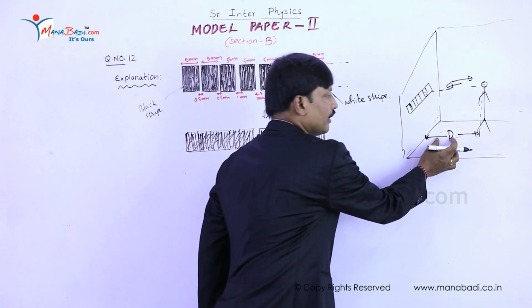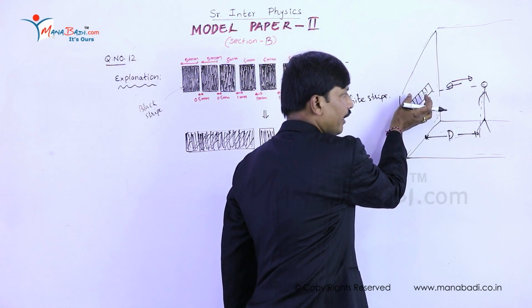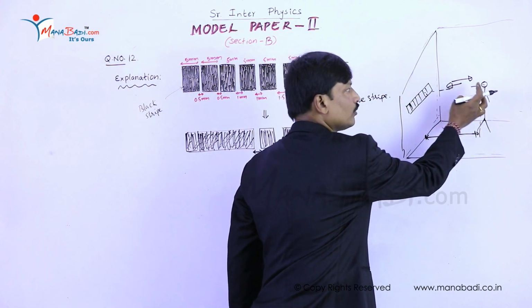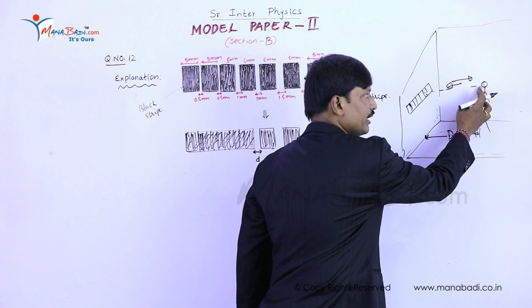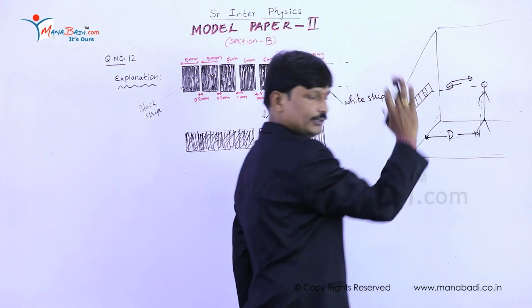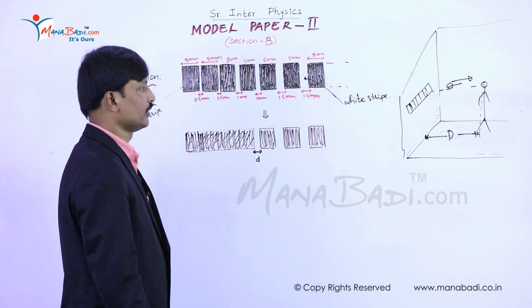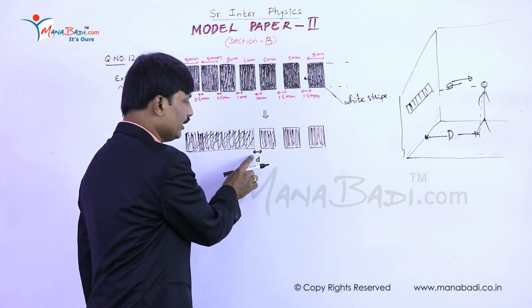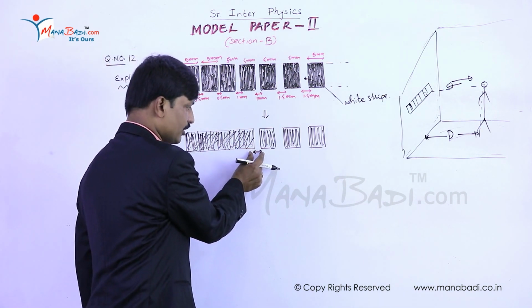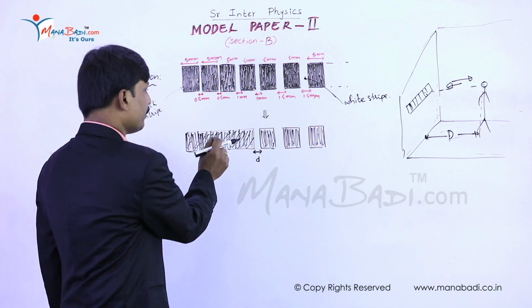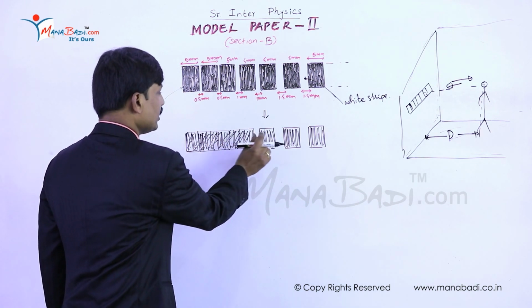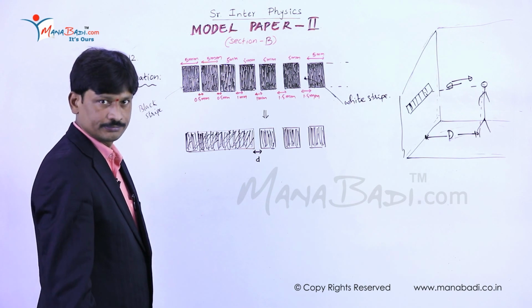Capital D is the distance between the arrangement on the wall and the position of the person, meaning the position of the eye. Small d is the width of a white strip which separates two regions clearly.